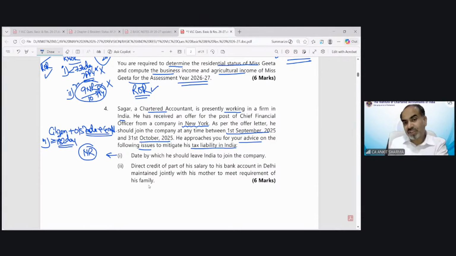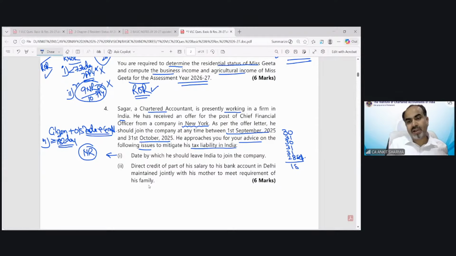So I would suggest a date. Till that date, he must have been in India only for 181 days. So I just need to calculate the number of days. Okay, April 30 days. So that date would be the date on which he should leave India, when it is up to 181 days. So April, he can spend time in India, May, June, July, August, and up to 28th of September.